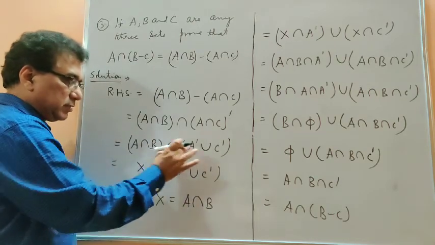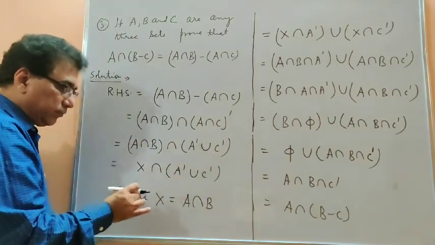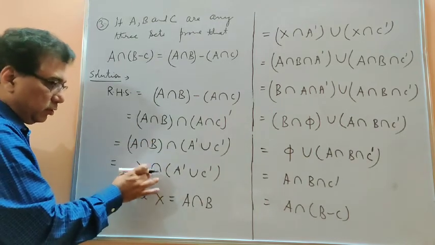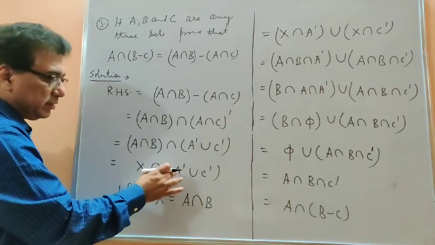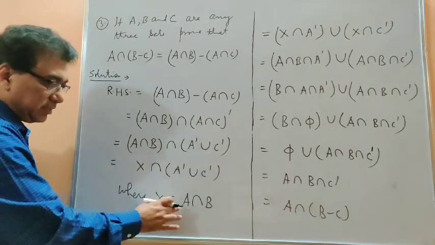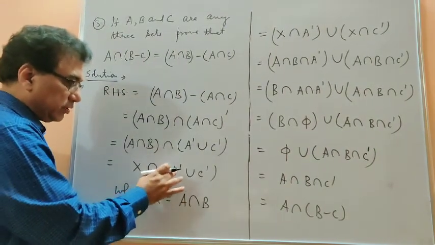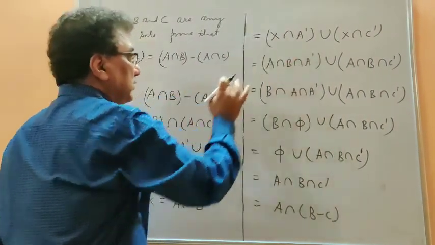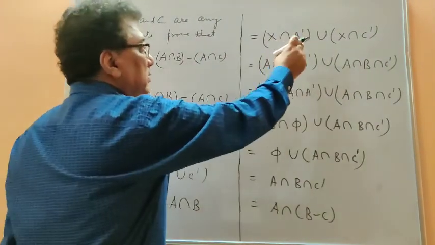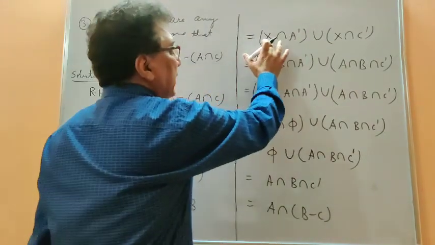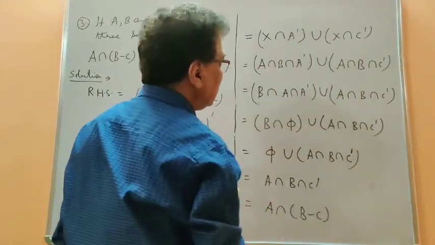Now this has 4 sets, so to reduce the complexity I have taken A intersection B as X. So this becomes X intersection (A dash union C dash), where X is A intersection B. Now I am going to apply the distributive law for this part. That's why I have written X intersection A dash union X intersection C dash. And now putting back the value of X, we find this expression.